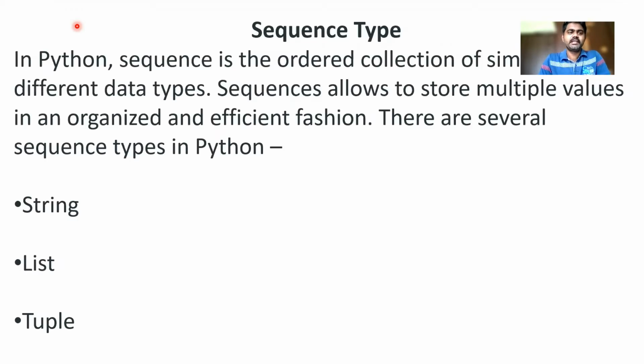Next is sequence type. In Python, a sequence is an ordered collection of similar or different data types. A sequence allows us to store multiple values in an organized and efficient fashion. There are several sequence types in Python. There are 3 sequence types. The first one is string, the second one is list, and the third one is tuple. So what is a string basically? If I say in double quotes some name, Ram.